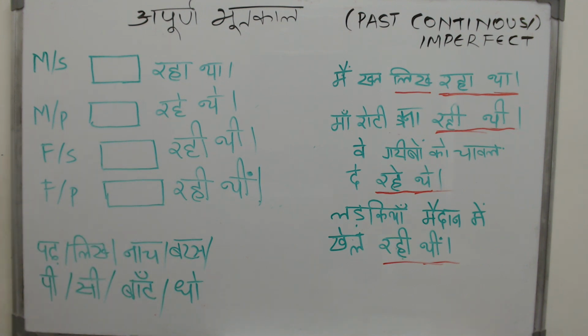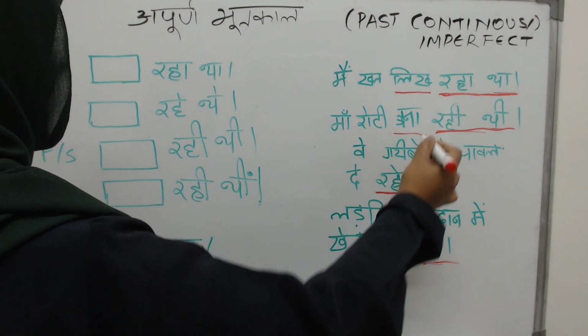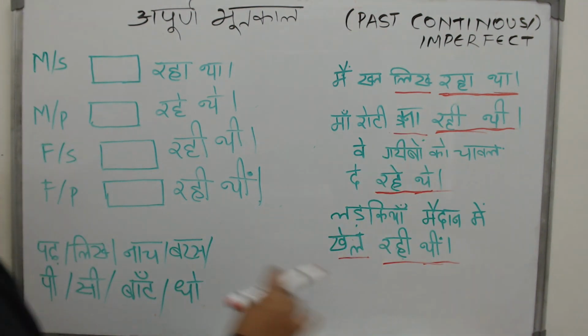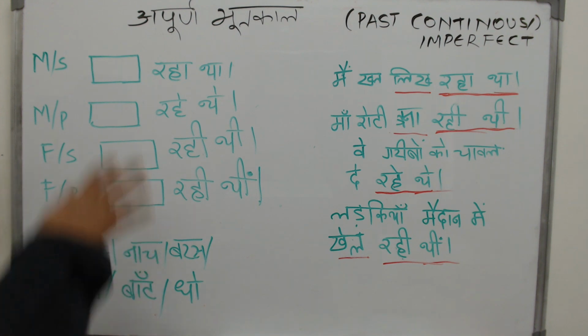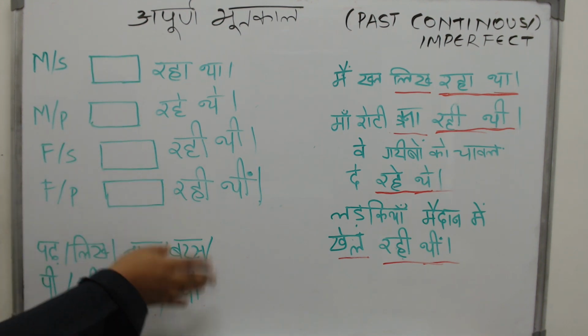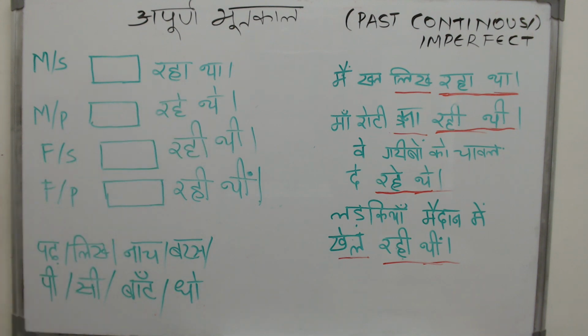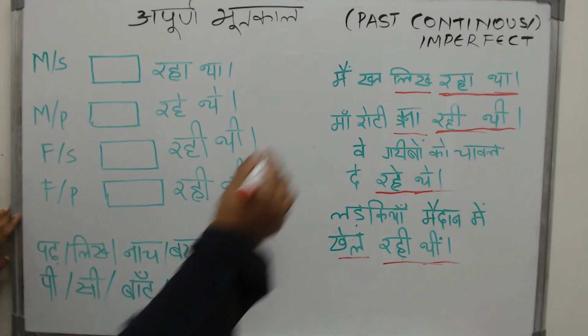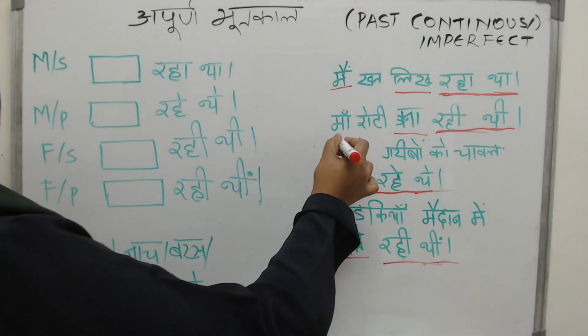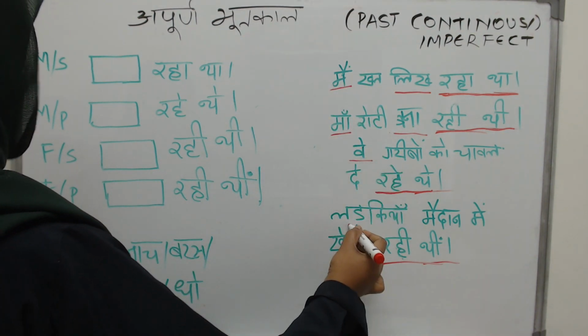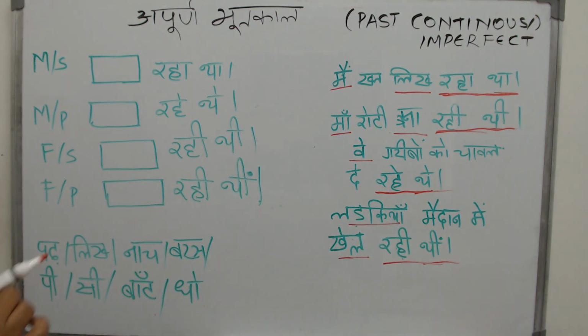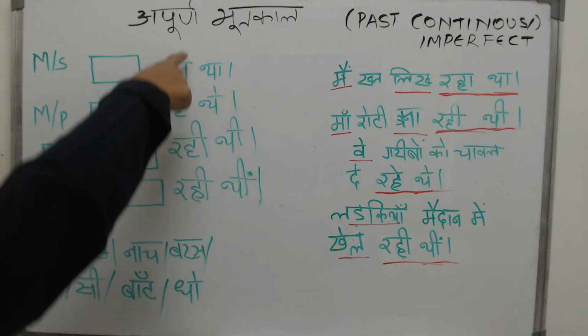Now our question is, how does it change when it comes to the past continuous tense? The answer is, it does not change at all. All you have to do is write the verb in its base form. Kha, lik, bana, khel, do, si, pi, whatever it is, write it in its base form and then add a rahata or rahete depending on who your subject is. Is your subject one singular male, one female, many males or many females? Depending on who is doing the work in your sentence, who is the subject, who is the karta, depending on that, choose one of these.